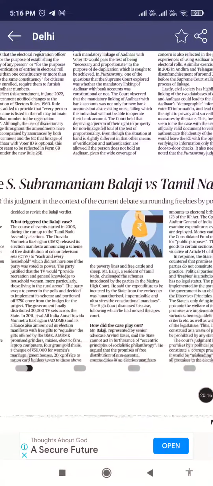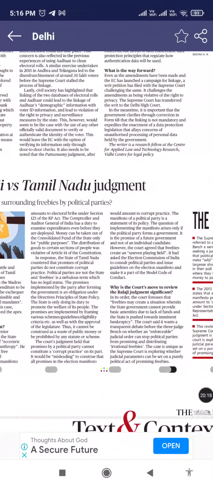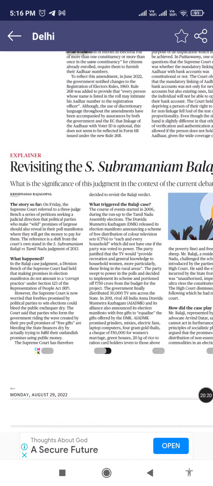Yes. Revisiting the S. Subramanian Balaji versus Tamil Nadu judgment. This article again falls into GS2, wherein we have been made aware of the Puttaswamy judgment, which has mentioned Article 21 as a fundamental right, and it's not in the literal sense of right to life and liberty, but it has many inferred rights within it.